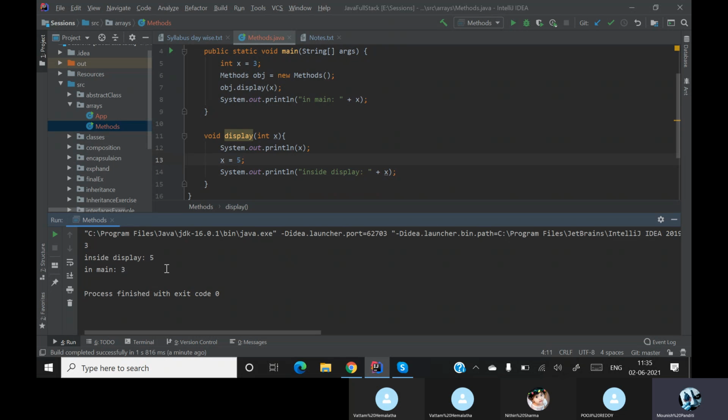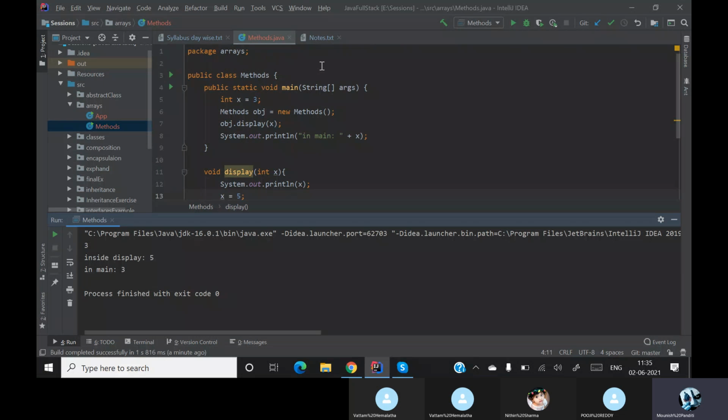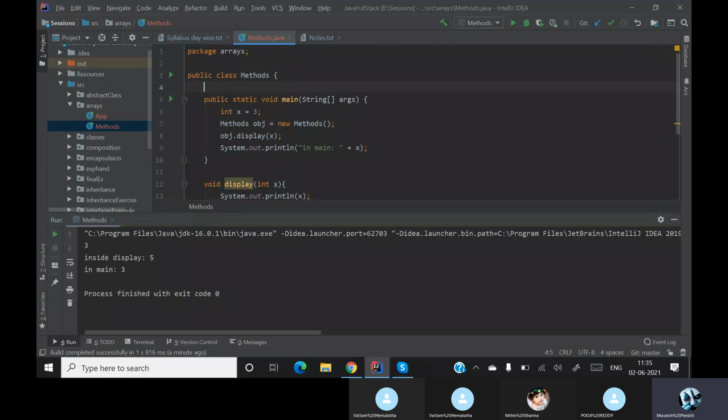Is it possible? Of course you can, outside the main method you can give it as static int x, right? You can give static int x = 4. At this time if you run this, it is outside, and I am not accessing it inside, so even in that case it is not possible.